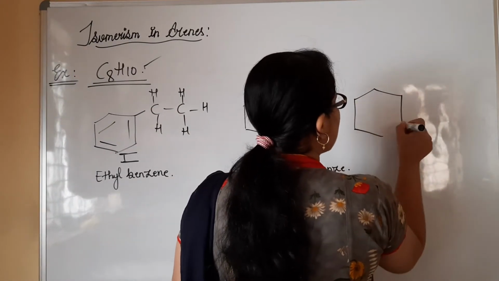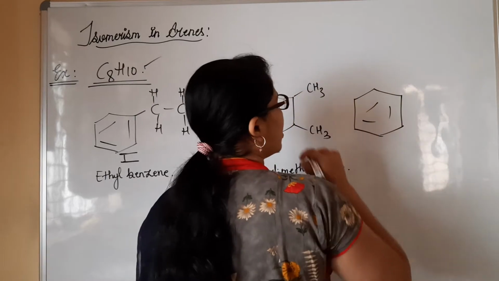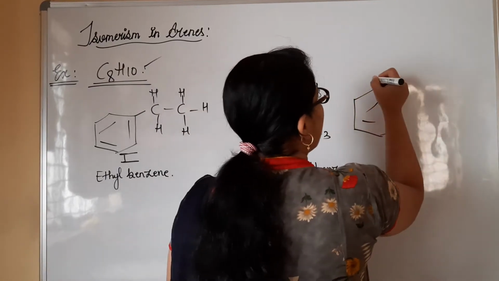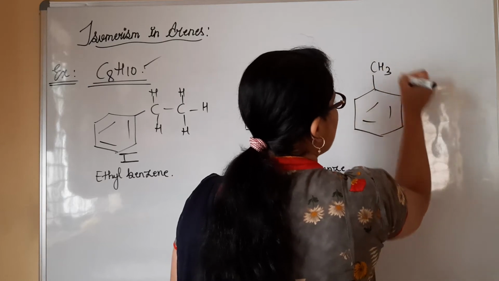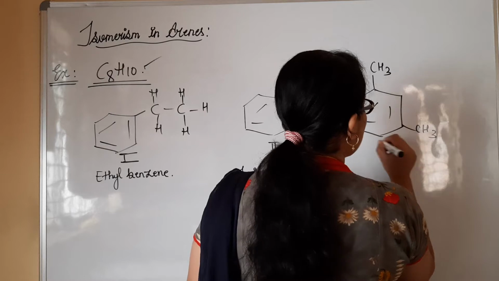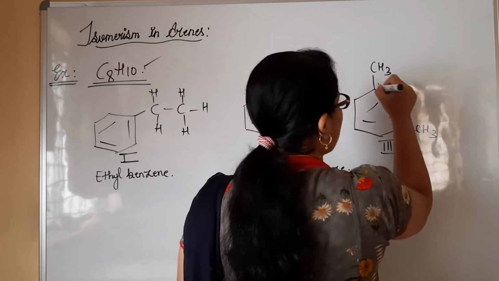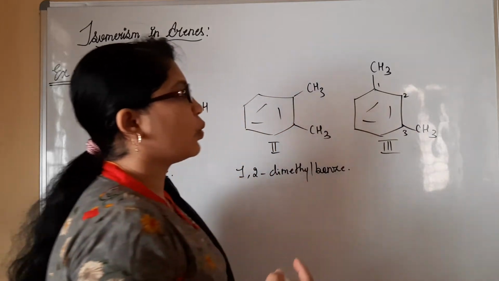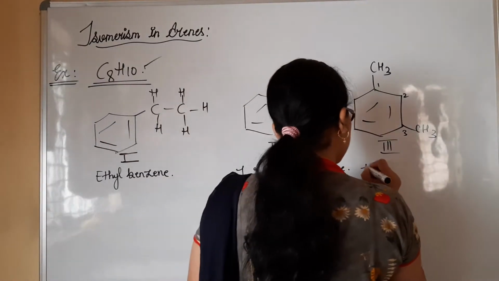It is not necessary to write all at the ortho position itself. We can write one CH3 here and one at the meta position. This is the third structure we can write, right? This is 1, 2, this is 3. I can call it 1,3-dimethyl benzene.